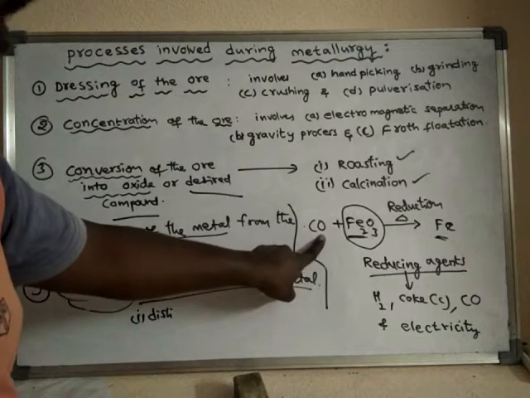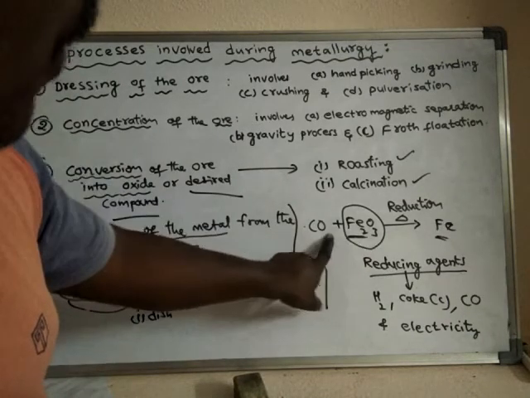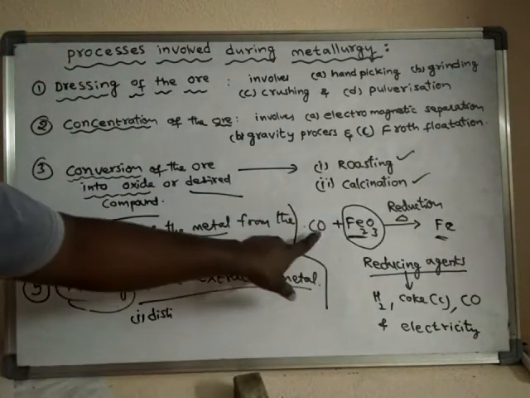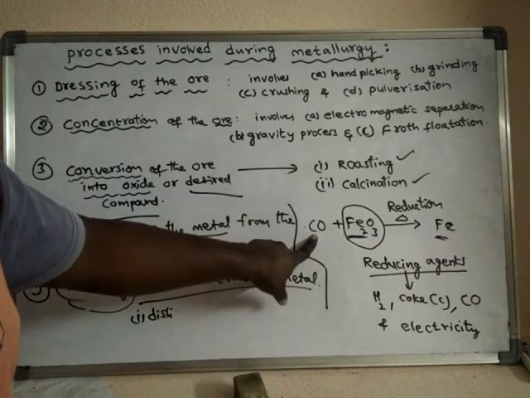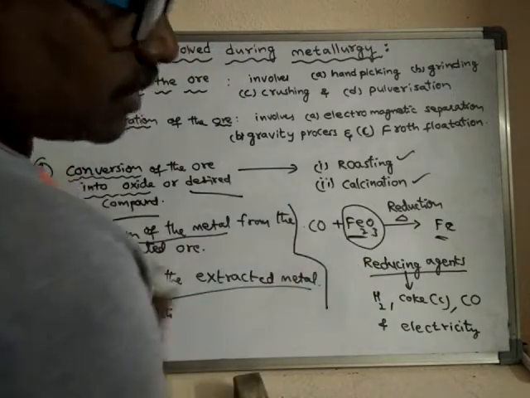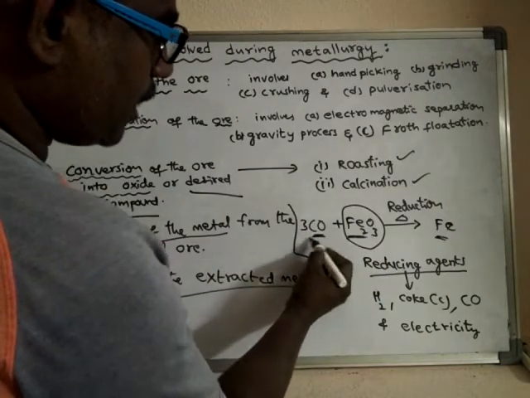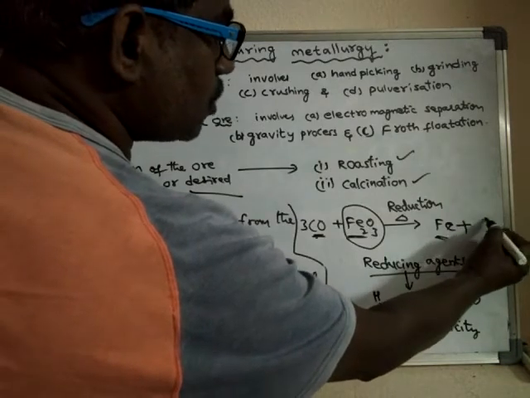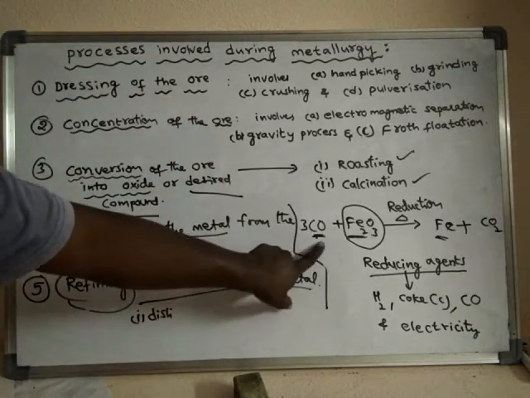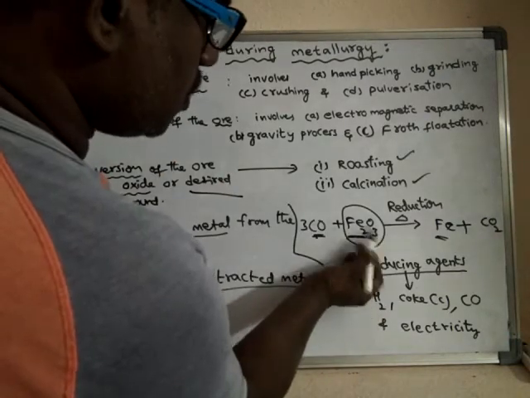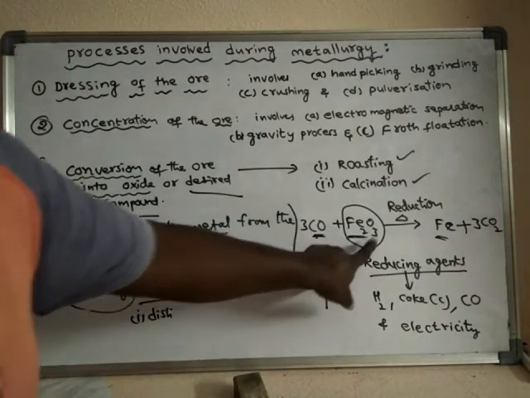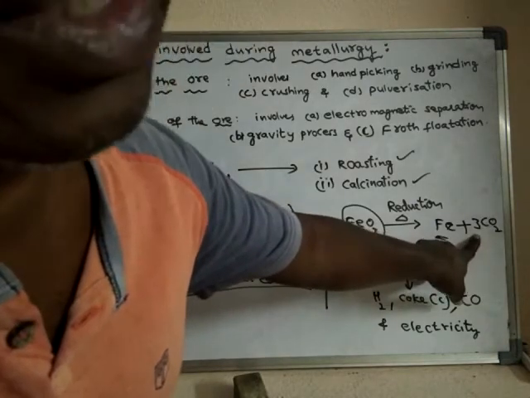Carbon monoxide will separate the oxygen from the ore, and iron is left over. How many oxygens are there in this ore? Three oxygen atoms. Every carbon monoxide molecule takes one oxygen and converts into a carbon dioxide molecule, so three carbon monoxide molecules take three oxygen atoms to form three carbon dioxide molecules.